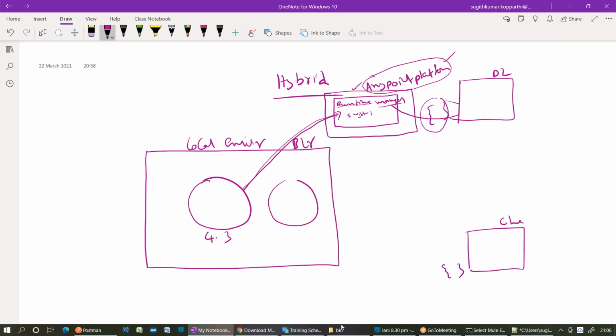If I have one more runtime, can I register it with Runtime Manager also? Yes, the name itself suggests Runtime Manager, we can manage runtimes. So assume I have one more runtime. While uploading the application, he can choose on which runtime he wants to deploy. If it is 4.3, he can deploy on 4.3. If it is 4.2, he can do it. So on any runtime, he can deploy his application. But when he is deploying the application, is it deploying on the cloud or on-premises?